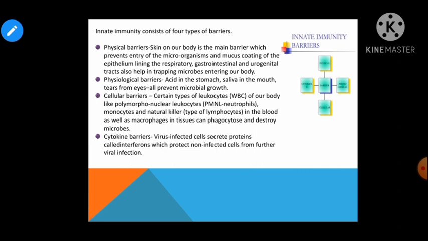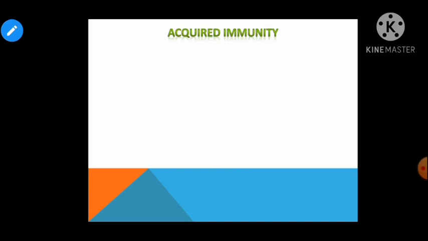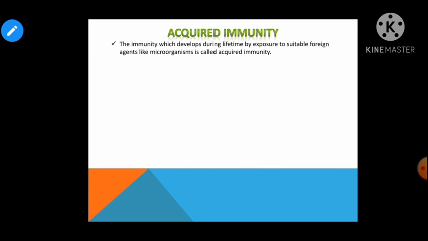Got it? Now let us talk about the acquired immunity. Children, acquired immunity is pathogen specific, right? And it is not present since the time of birth and is developed during the individual's lifetime.